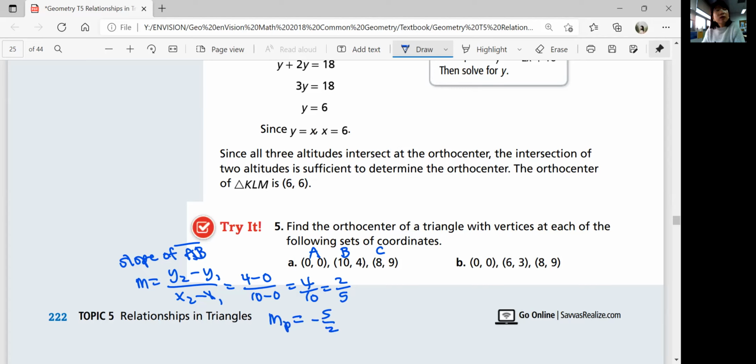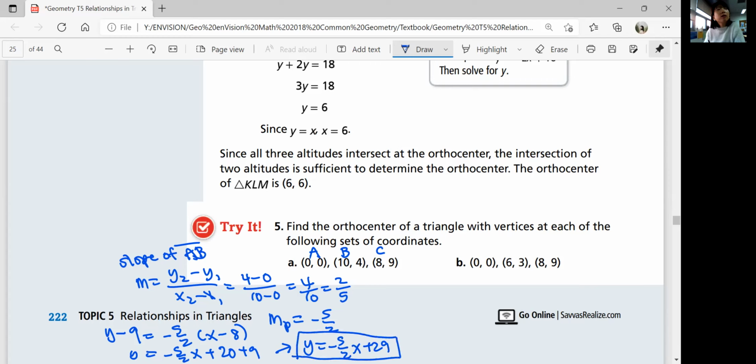So then you're gonna use this point slope formula, y minus y sub 1, which is 9, and then your perpendicular slope times x minus x sub 1, 8, and then change that to slope intercept form. Y is equal to negative 5 over 2x plus 20, and then you add 9 on both sides, right? And then so that's going to be y equals negative 5 over 2x plus 29 if you simplify the equation, okay? And then that's not the answer yet.